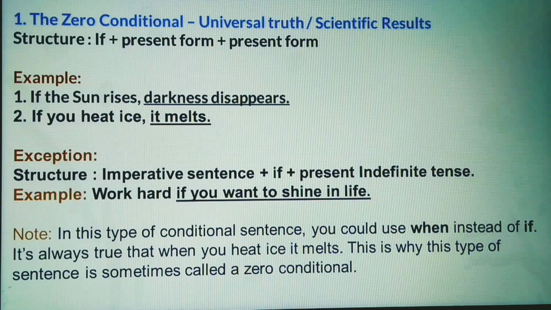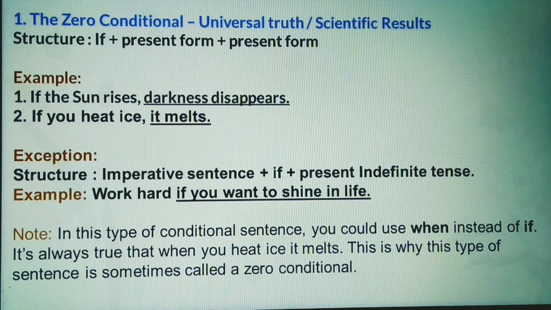Look at the example: if the sun rises, darkness disappears. Look at, after if the sun rises, it indicates universal truth. So another clause, that means the last clause, comes in the present form: darkness disappears. Next example: if you heat ice, it melts.